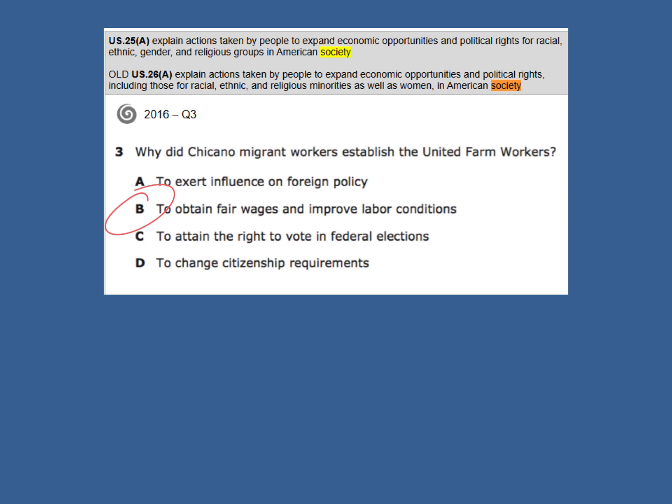We say workers, they say labor. We know that. It's not right to vote. It's not citizenship requirements. Nothing to do with immigration. Not influence on foreign policy for sure. Don't just pick it because they say something about citizenship or immigration. Don't think that Chicanos is always a focus in history.